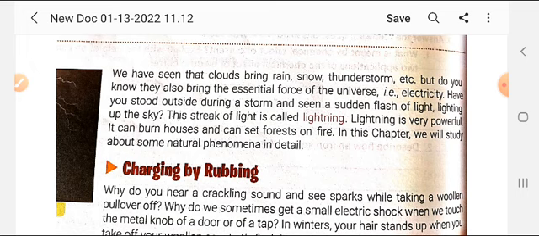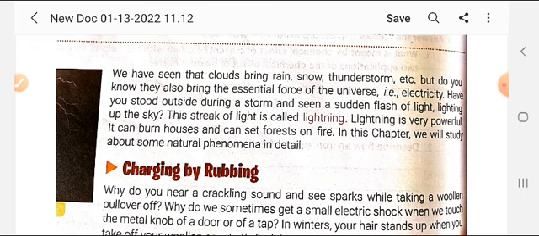Student, have you stood outside during a storm and seen a sudden flash of light? Sometimes when the weather is not so good, you might have seen a flash of light falling from the sky to the earth's surface, and the sky becomes lightened. This streak of light falling on the earth's surface from the sky is called lightning. Student, lightning is very powerful. It can burn houses and can set forests on fire.